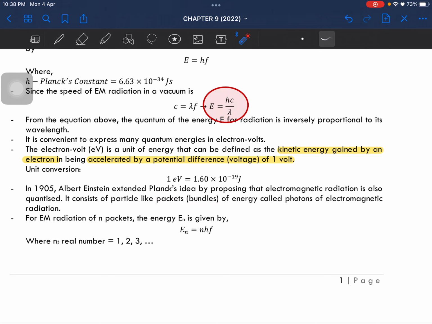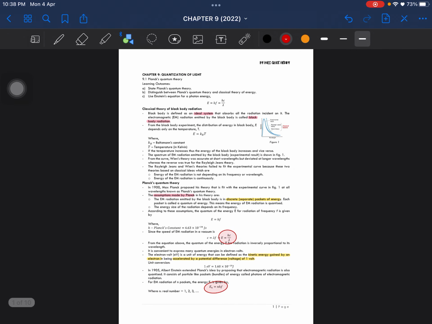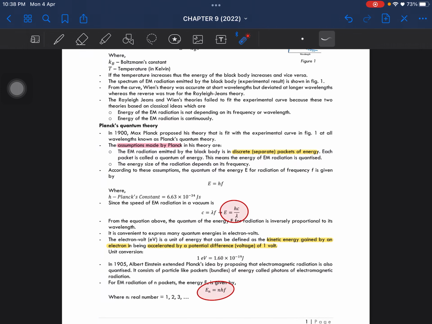Basically Einstein agreed with Planck. For electromagnetic radiation of n packets, where n is the number of packets, it can be calculated by using this formula shown here. That is basically the theory part.